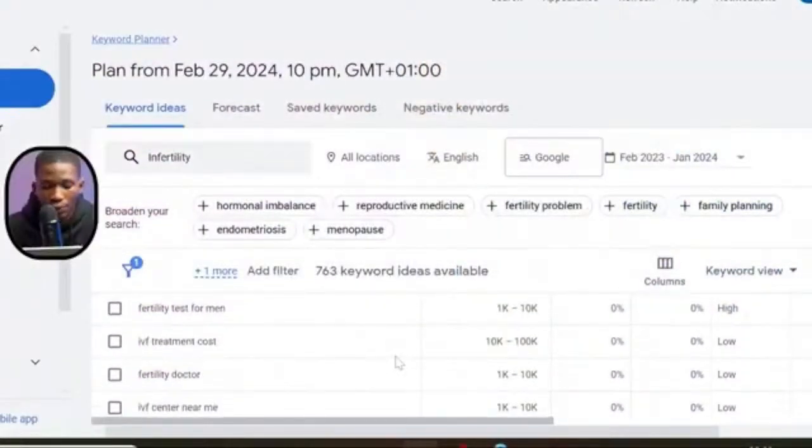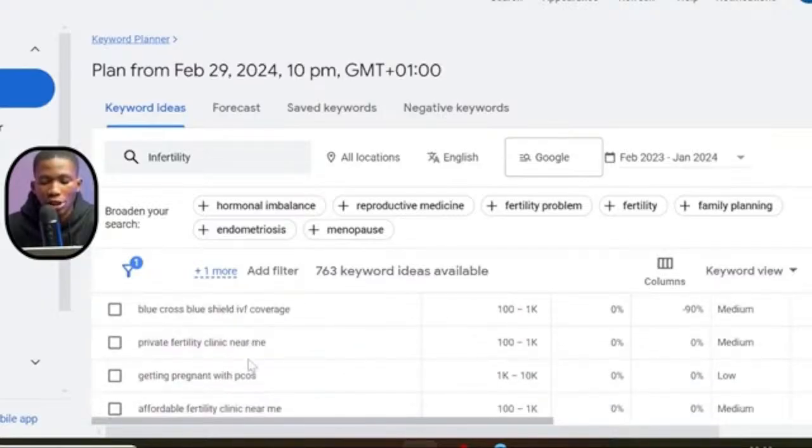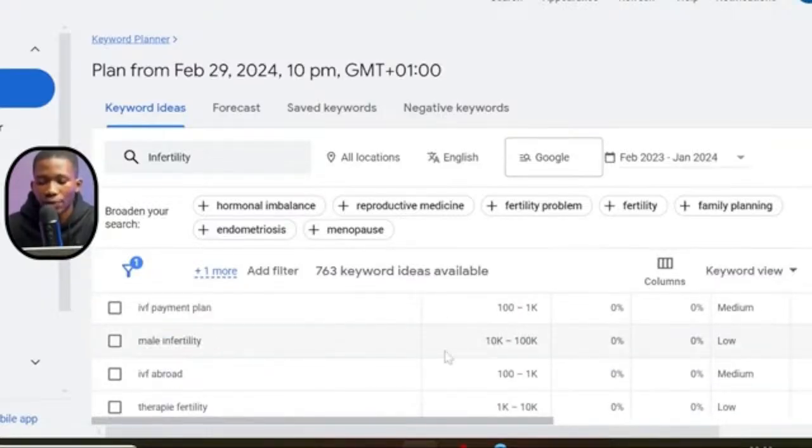So looking through these things right here, you can see that fertility doctor, 1,000 to 10,000 people searching, IVF center near me. So this is proof right here. This is proof. You can see male infertility, 10,000 to 100,000 people searching every single 30 days.